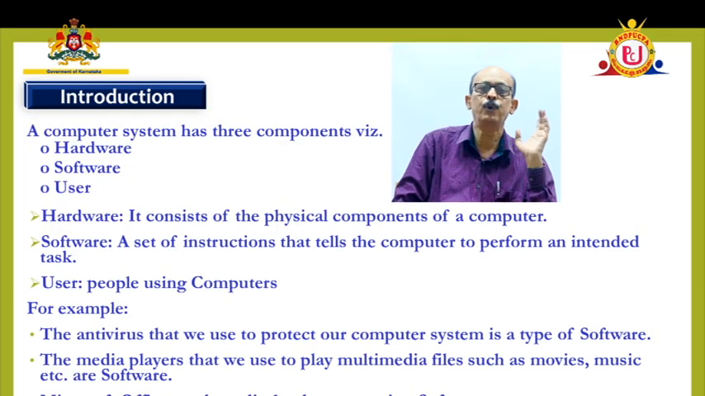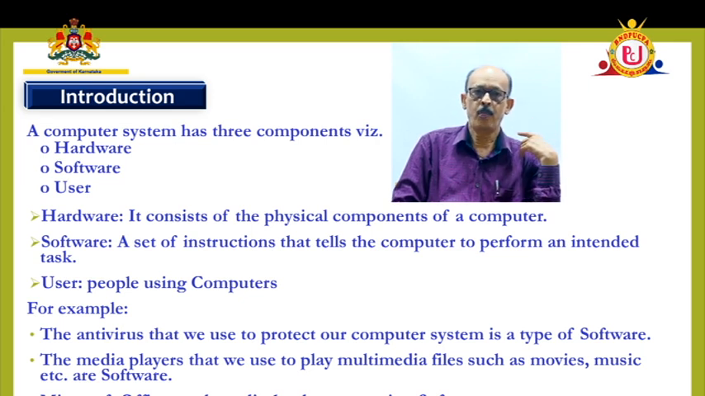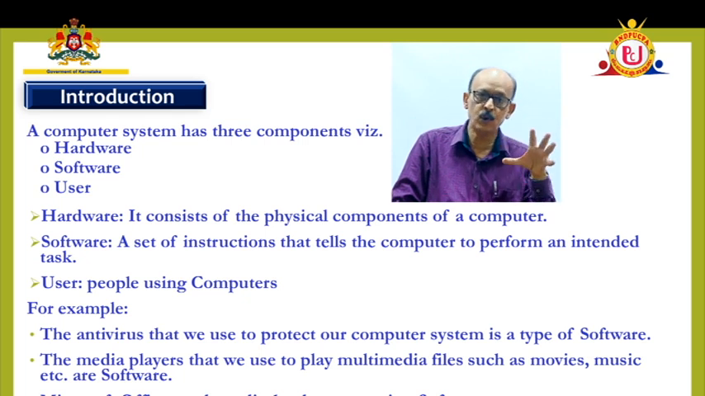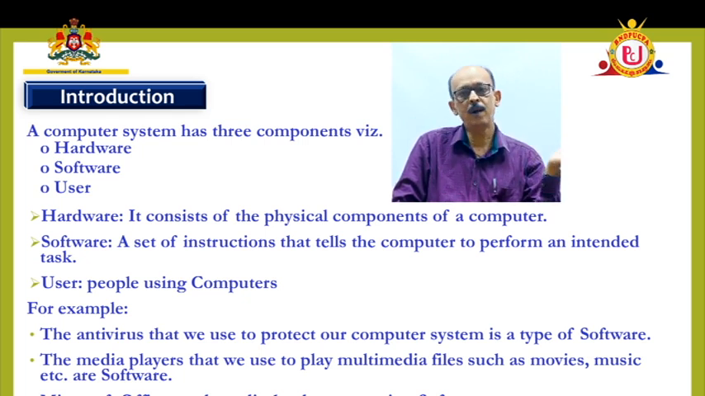The basic components of the computer are hardware, software, and the user. Hardware is the physical components, as I have already told you. Software is the set of programs, set of instructions, right? One program is there to find the solution of a particular problem, or to perform one task, or to complete one task. A set of programs for one or more applications is called software.